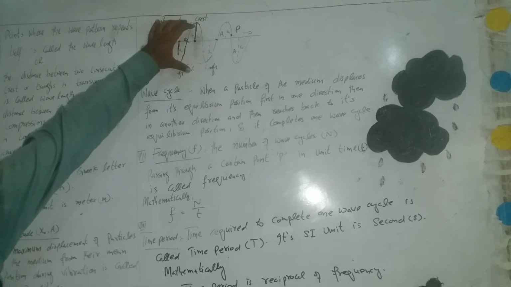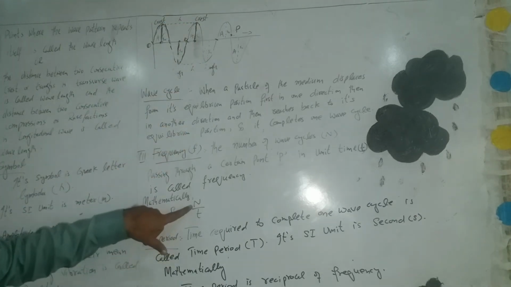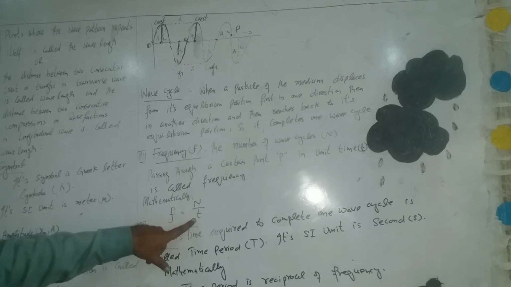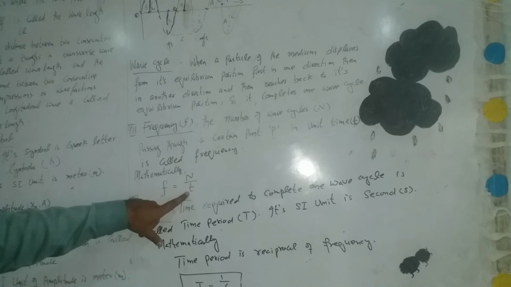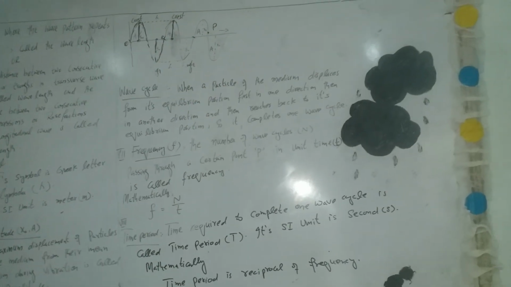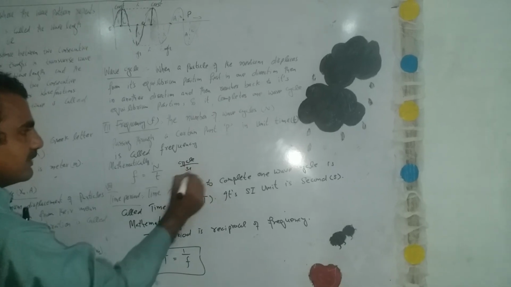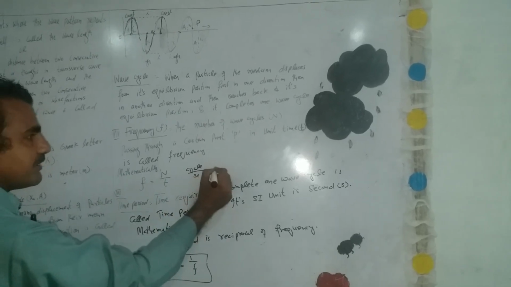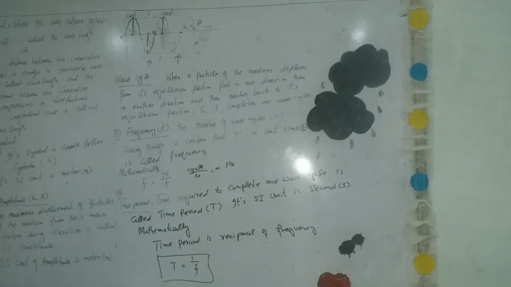The frequency is measured in units of hertz or cycles per second. Mathematically, we can write frequency as the number of wave cycles divided by time. Here n represents the number of wave cycles, while t represents the time taken by the wave cycles passing through this certain point P. So the unit of frequency is hertz, that is cycles per second, vibrations per second, which is represented by Hz.